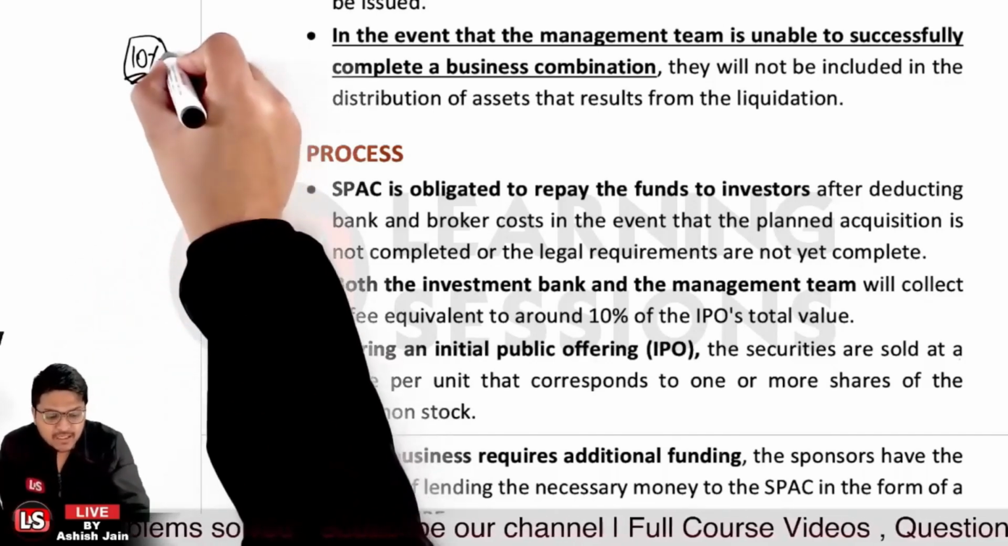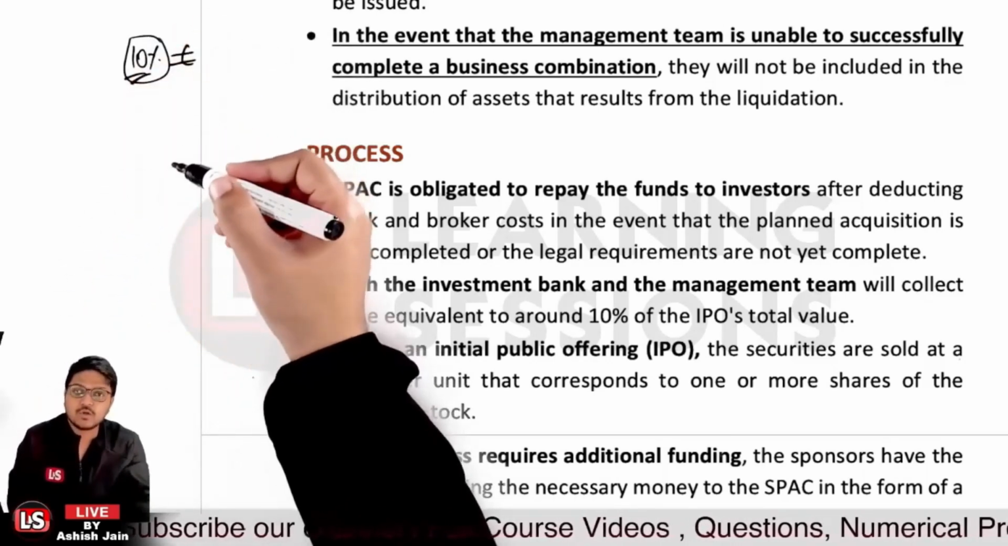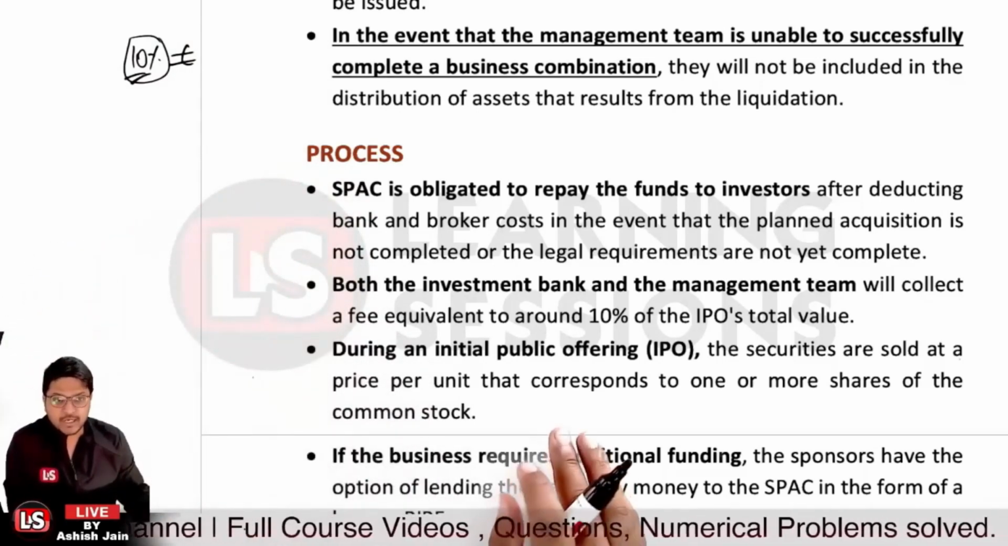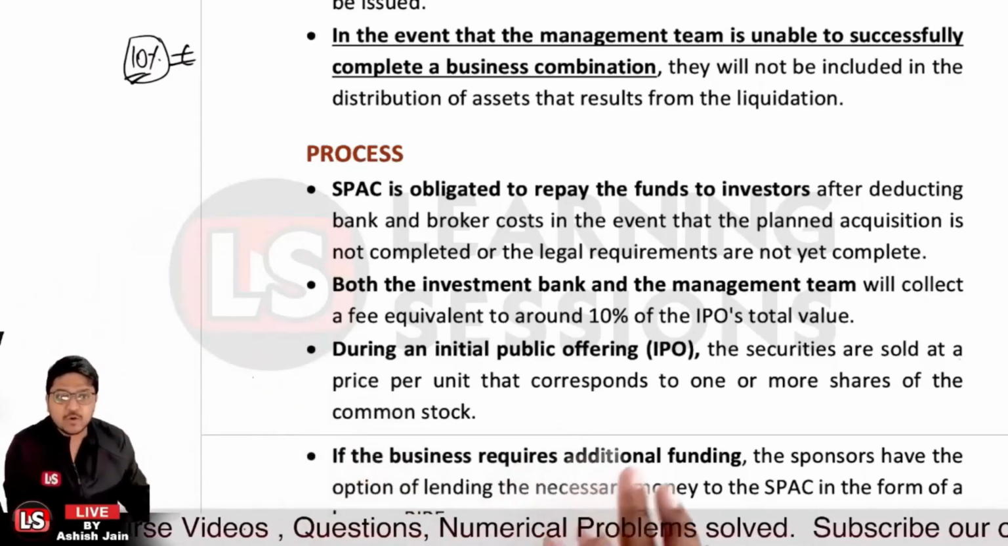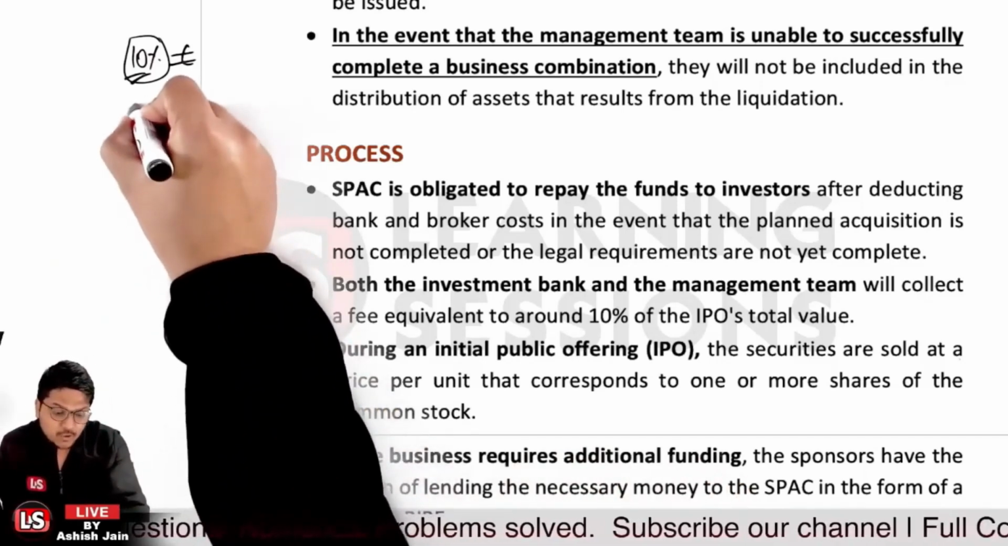And after deducting these fees, whatever money was accumulated in the trust account will be distributed, right? And during an IPO, securities are sold at a price per unit corresponding to one or more shares of common stock. Let's say the securities were also sold.